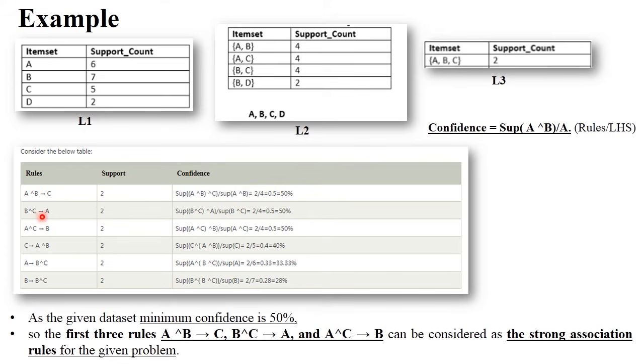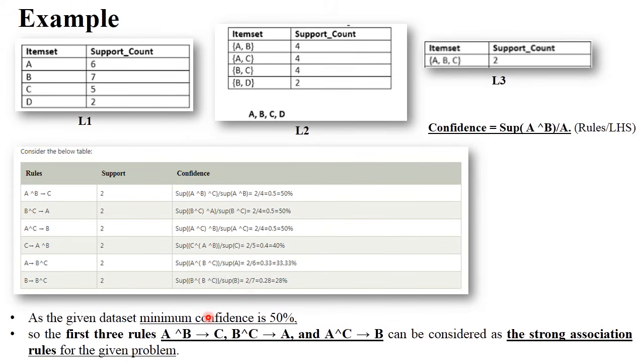Now next, B, C and A. Again the same: support of BCA divided by support of the LHS, support of BC. So the BCA support count is 2 divided by the support of BC, which is 4. So 2 by 4, again 50%. In this way you need to calculate the confidence for every rule up to the last.